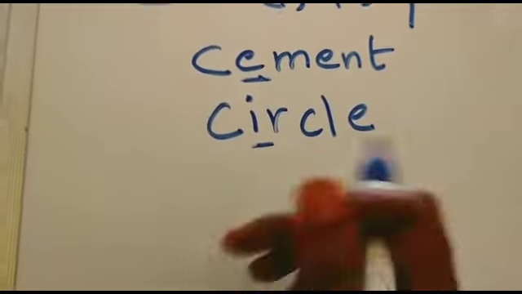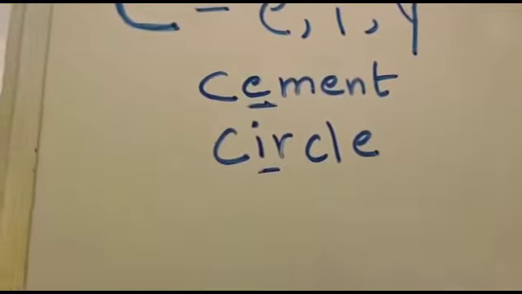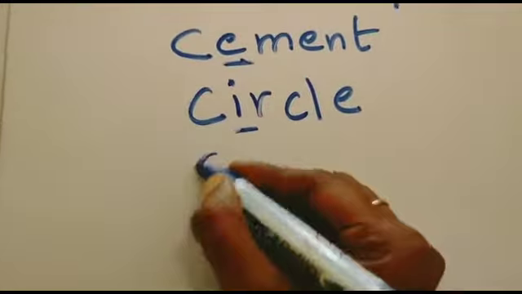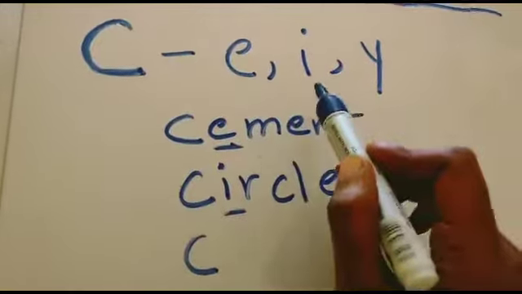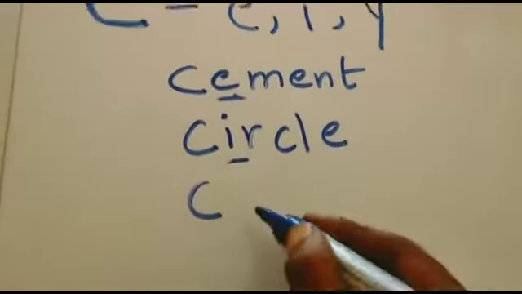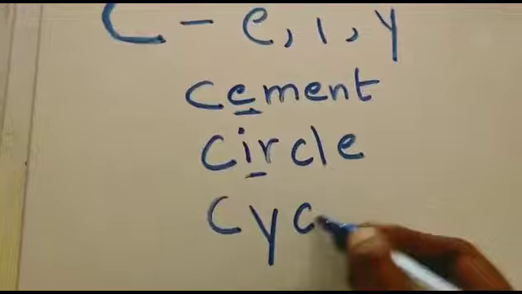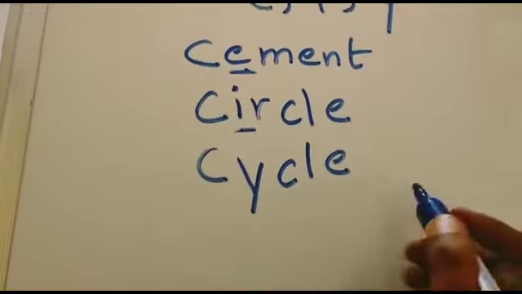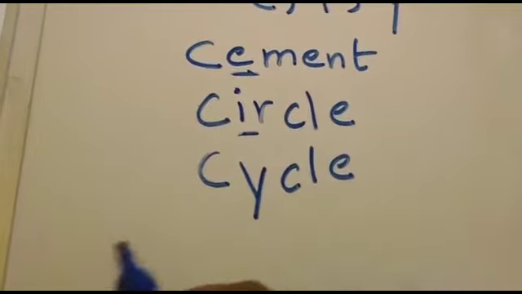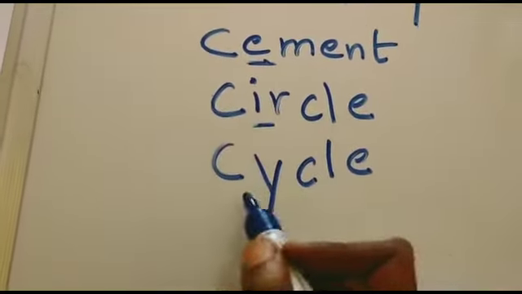And then next, C is followed by Y. C, Y. So if C is followed by E, C is followed by I, and then next C is followed by Y. C, Y, C, L, E. Cycle, circle, cycle, Sa.